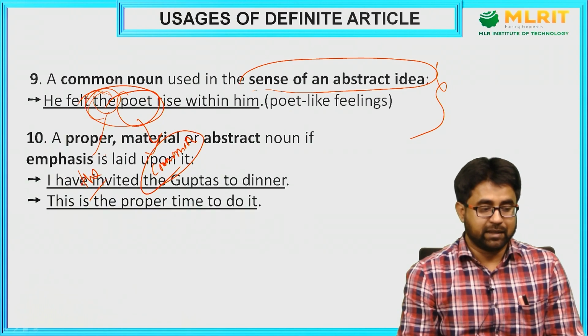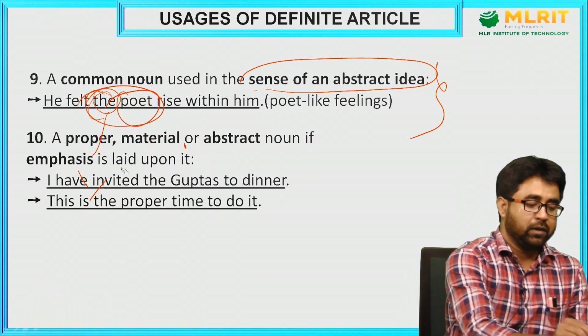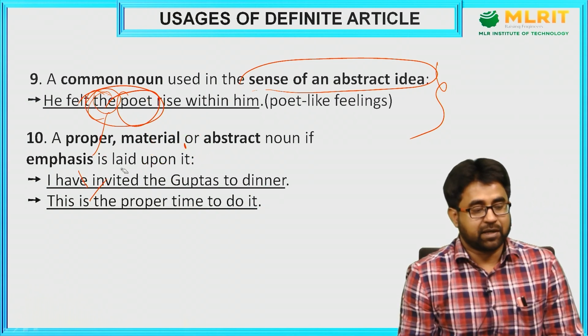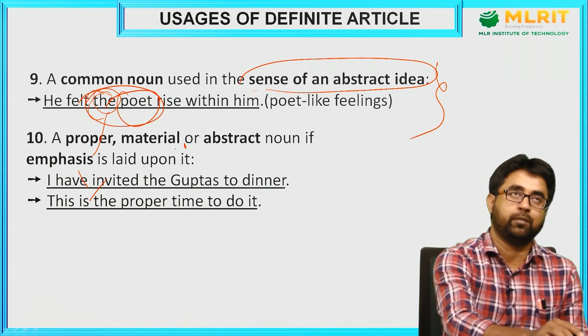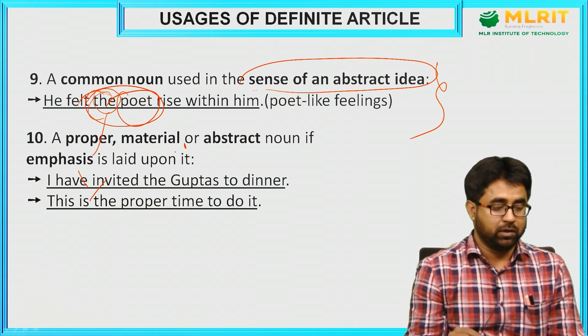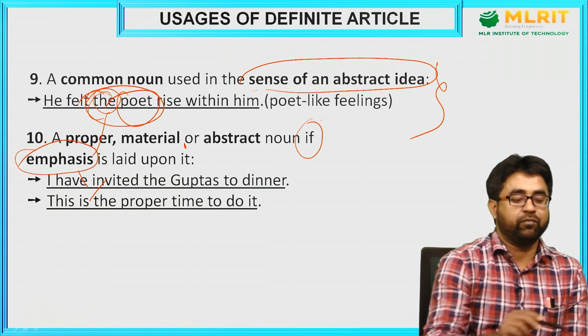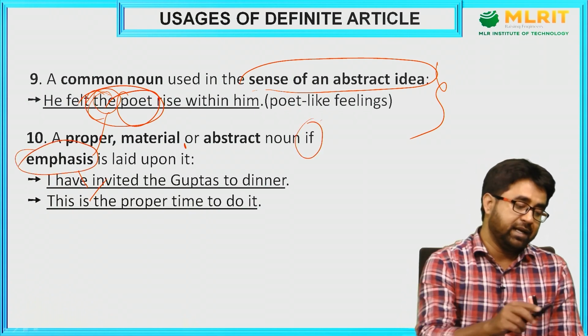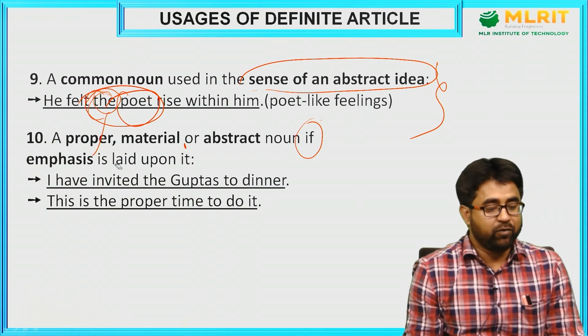Now let's see the next one: a proper noun, material noun or abstract noun on which emphasis is laid. If we are talking about a proper noun, material noun or abstract noun, and strong emphasis is laid on it, then we have to use the definite article. See the example here: I have invited the Gupta.